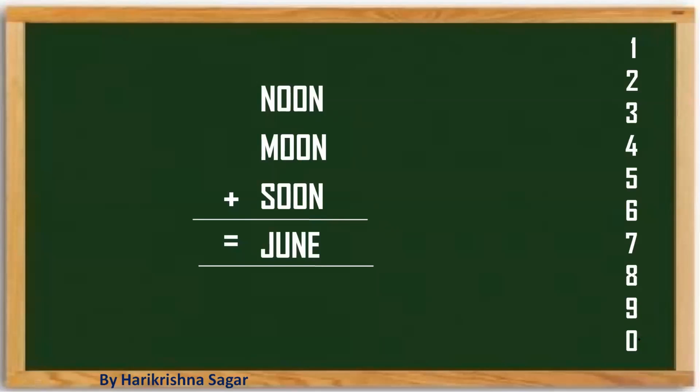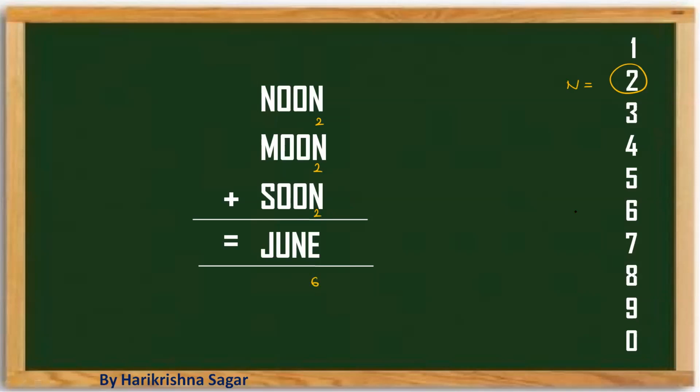I'm starting the N value as 0. If I take 0, 0 plus 0 plus 0 is not matching. If I take the N value as 1, 1 plus 1 plus 1 is going to be 3. So to make it as 1, it should be 7. 7 plus 7 plus 7 is 21. So again 7, 7, 7, if you take the sum of these numbers, that is giving a result which is equal to 23. So already we have taken the E value as 3, and the U value cannot be 3 again. That means the plugin of 1 is wrong. So let's go with the plugin of the N value as 2. If I take the N value as 2, 2 plus 2 plus 2 is giving a result as 6.